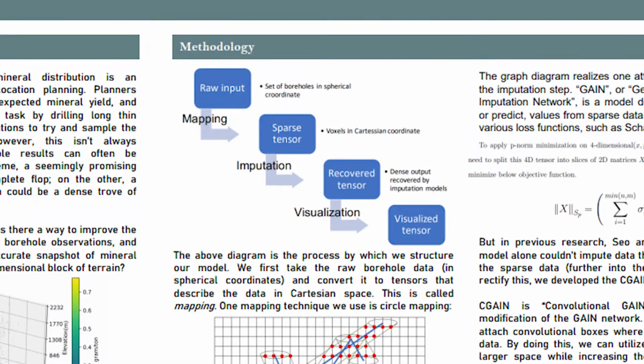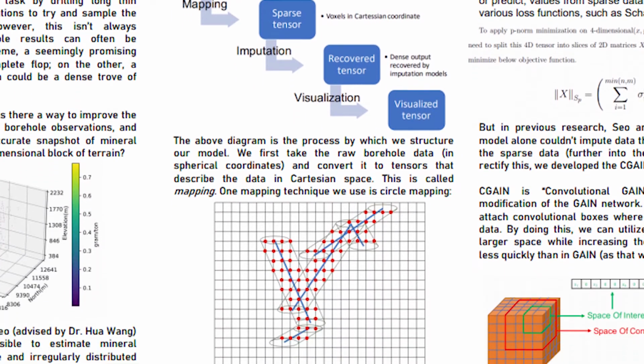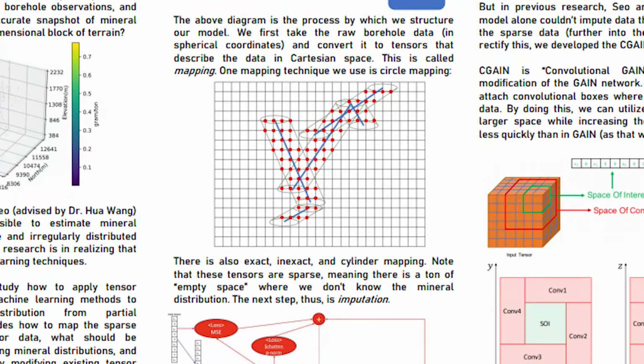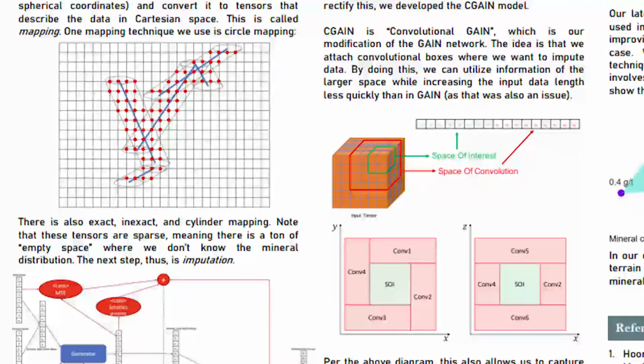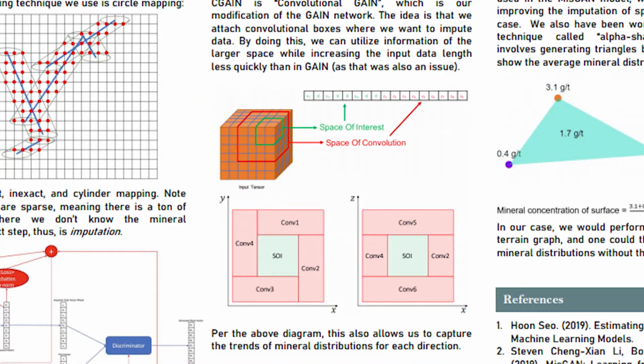The first step is mapping, which takes those sets of boreholes into spherical coordinates and maps those to sparse tensors, which we can then use to impute the data from, because we get the sparse mineral data, what we observe, and we can then recover information.